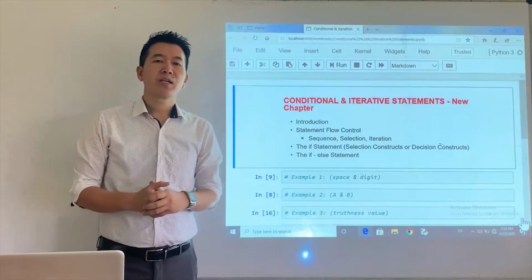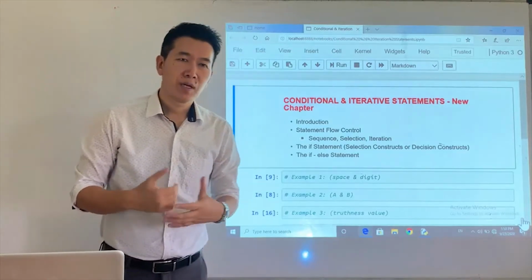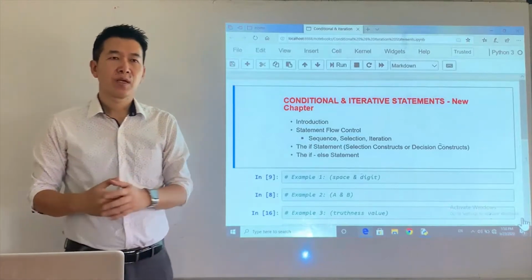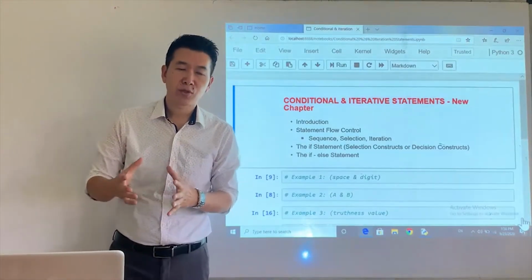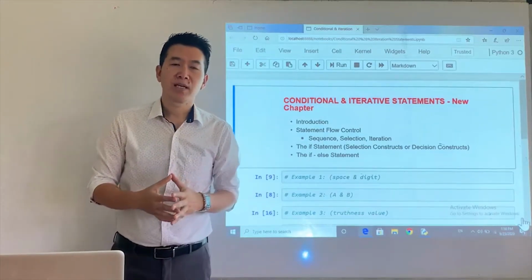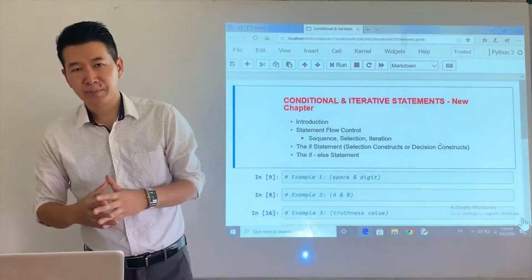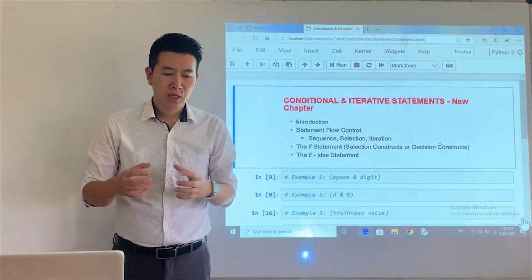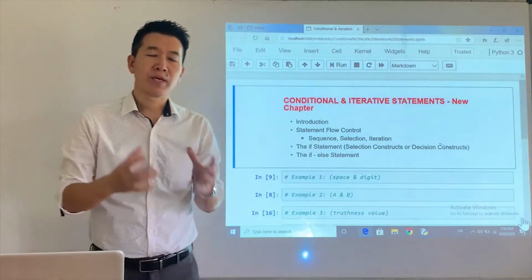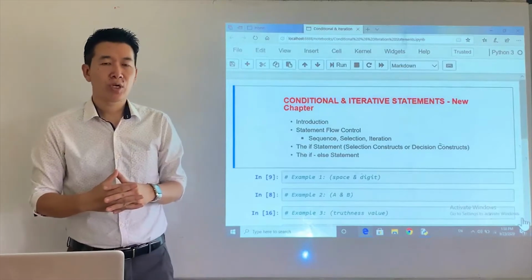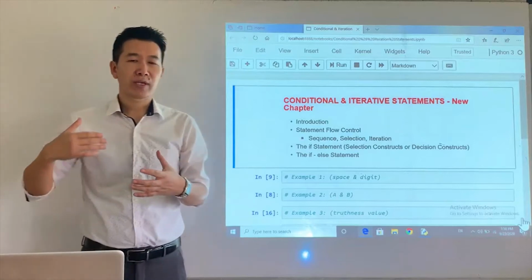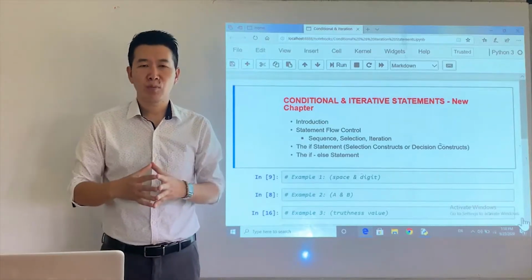Well, for today I'll be starting with the new chapter number 3, and that is conditional and iterative statements. We are completely done with the first two chapters. The first one was the Python fundamentals, and then we had the data handling. So those two chapters should give you a feel-good factor when it comes to the basics of Python as a programming language. So from here on, we are actually going to get into a proper programming mode.